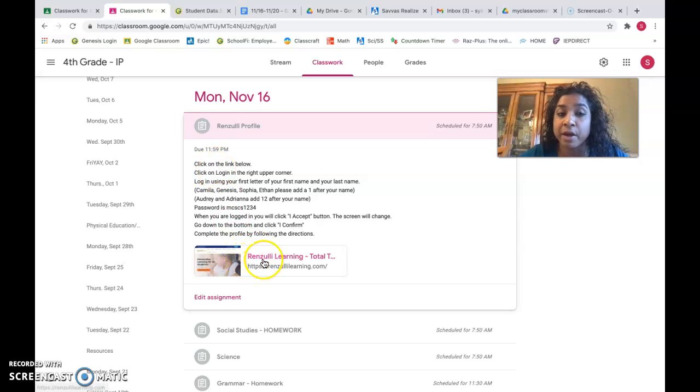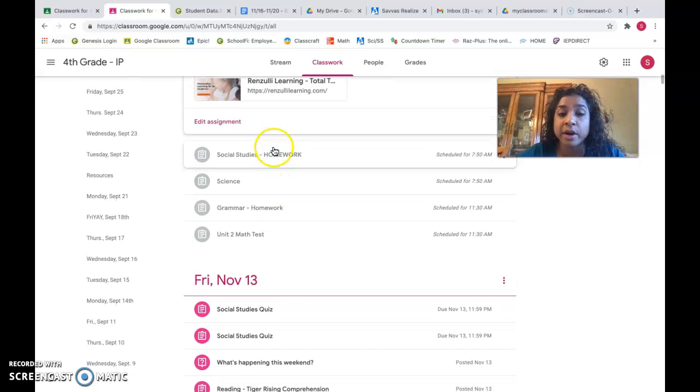You're going to click on this link below, and then you're going to click login in the right upper hand corner. Let me just show you how to do it. And then you're going to log in using the first letter of your first name and your last name. And then you're going to use your password MCSCS1234. You're going to click on accept. You're going to click on I confirm, and then you're going to complete the profile following the directions. As soon as you're done with that, that's all you need to do for that.